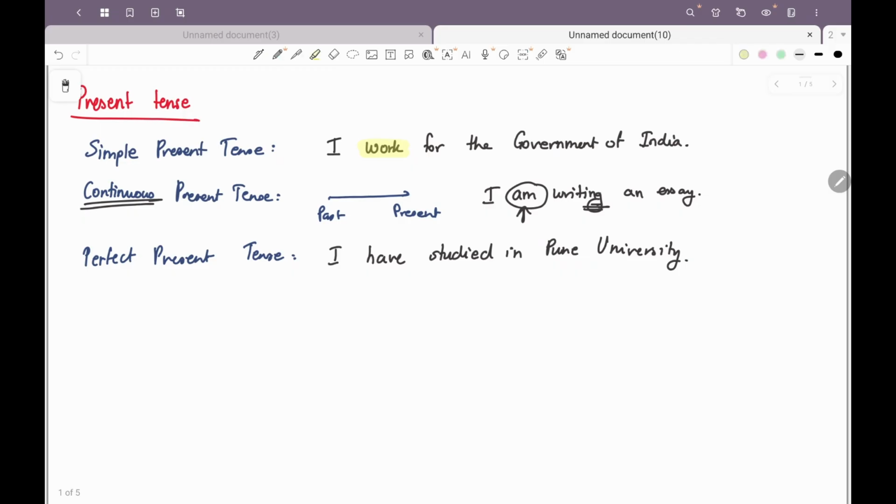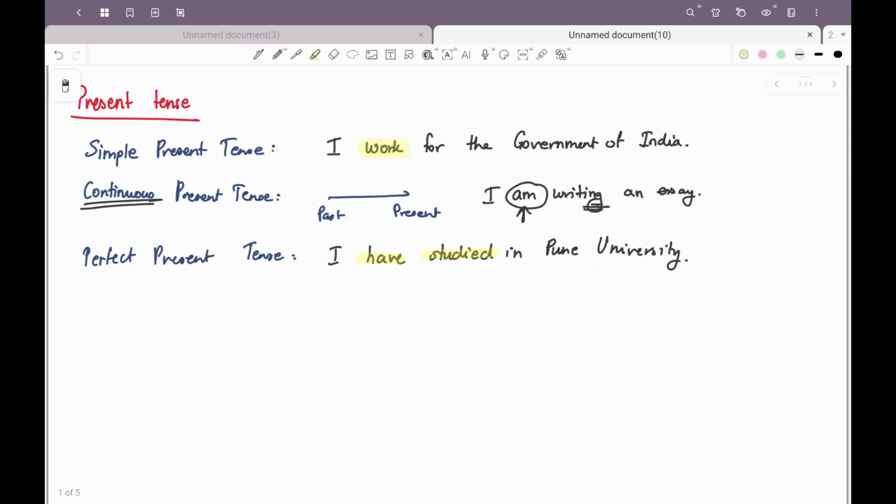So if you talk about the action over here, it is studied, right? It has already happened in the past, but it is related to something in the present. Currently we are talking about where have you studied from, right? So I have studied, I have, we'll talk about it being in the present tense, and studied is the action that has already happened in the past. So this will be the present perfect tense.